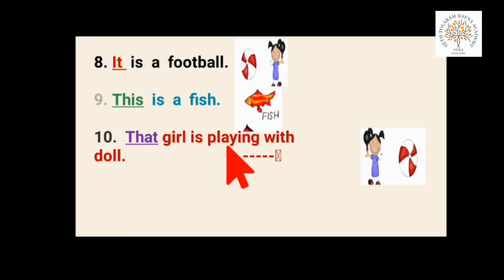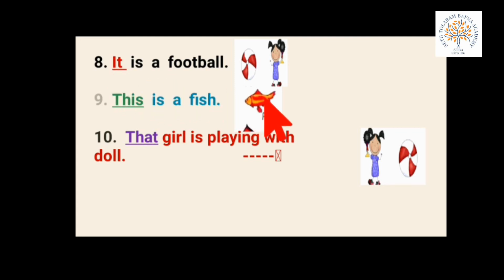Next is dash girl is playing with doll. Here there is a girl who is playing with her doll. The girl is far or near? This arrow. Have you seen the arrow? Yes. So this arrow indicates that the girl is far. दूर खड़े हैं. So we use that. THAT, that.